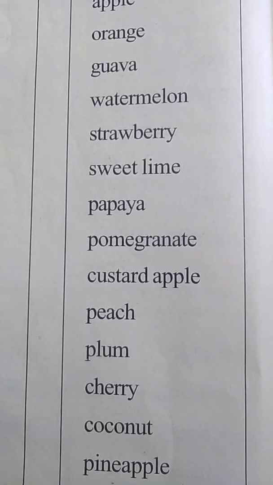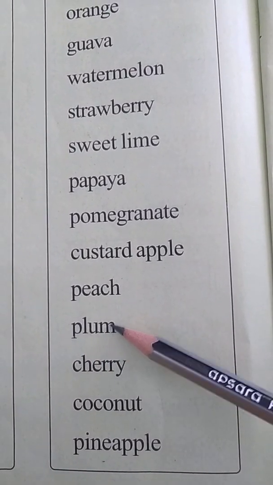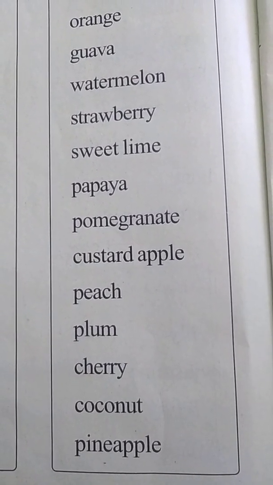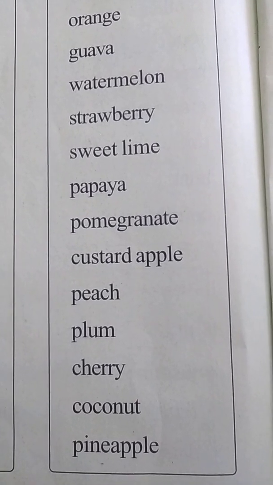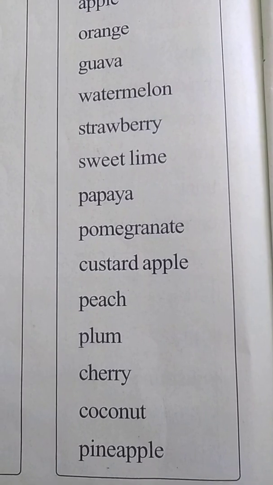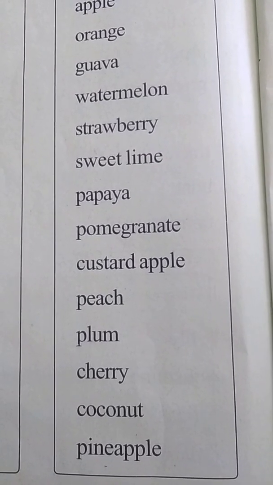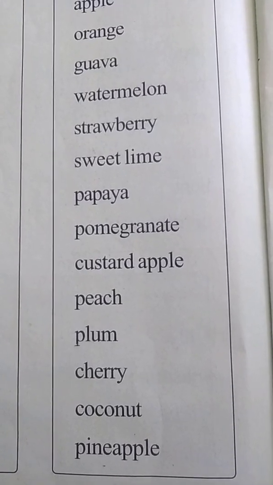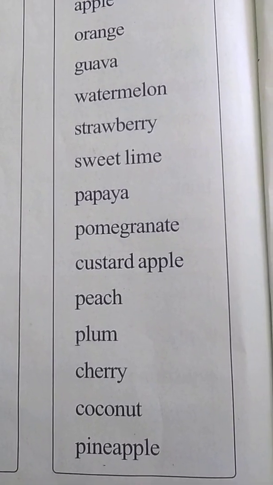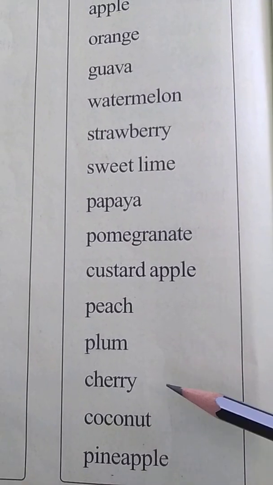And the next is given here, plum. I don't have the image of this fruit also. So plum means aloo bukhar. We eat aloo bukhar, no, which are red in color. They are sour and sweet in taste, not all sweet and not all sour. It is khatta meetha, means sweet and sour. So this plum means aloo bukhar.